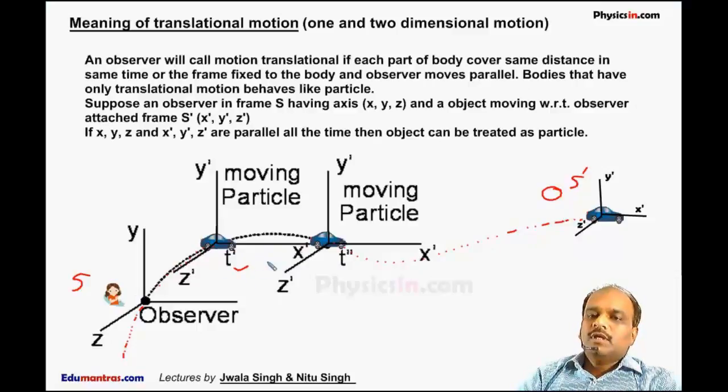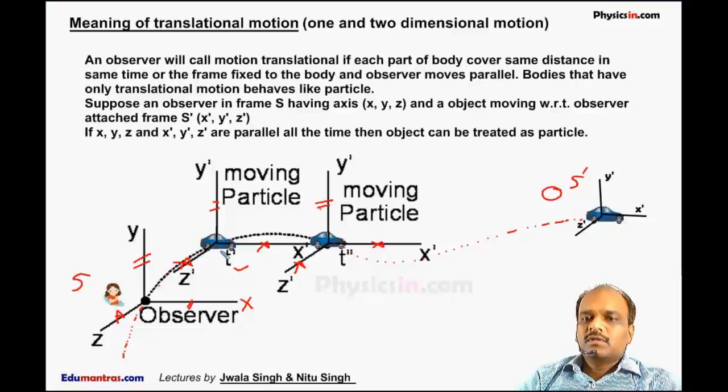Irrespective of time, either at t' or t'', if the coordinate system attached to this car and to this observer remains parallel, if the x-axis attached to this observer and the x' axis attached to this car are parallel at any instant, if the y-axis fixed to this observer and the one fixed to this moving car are parallel, and the z-axis and this z-axis are also parallel irrespective of time, then we say this car is performing translational motion.